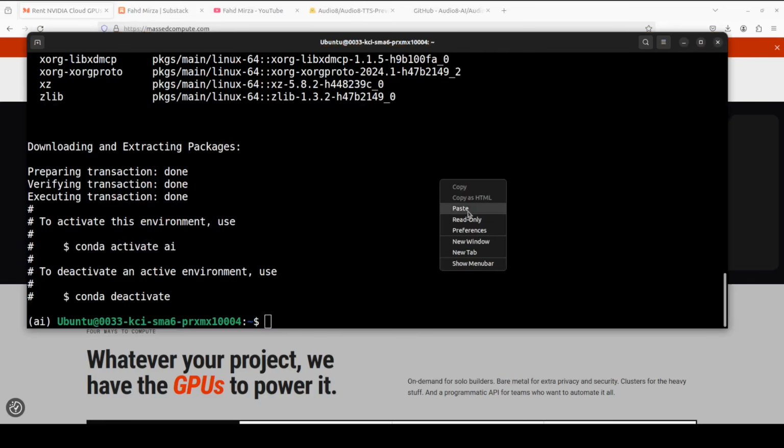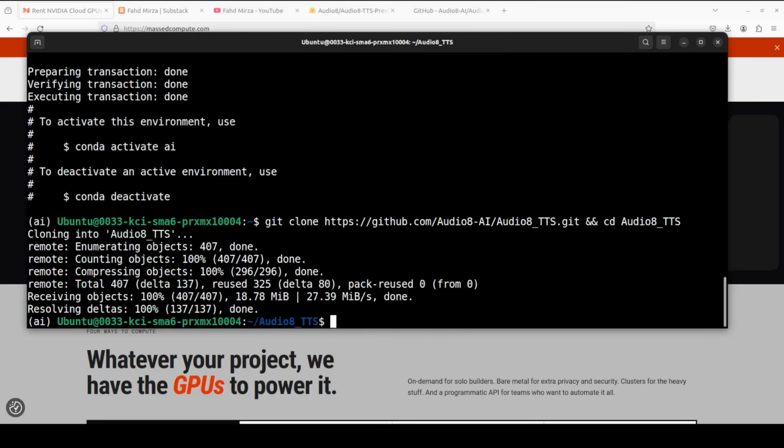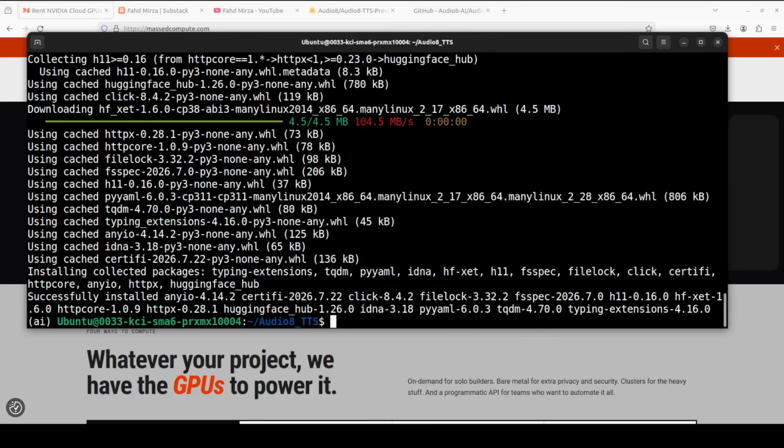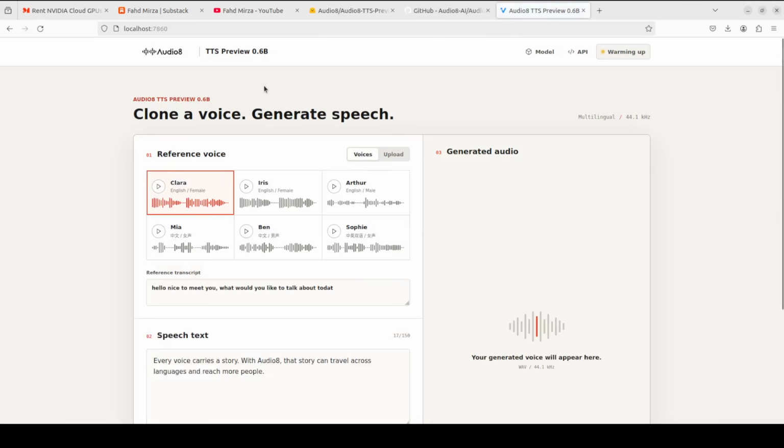And now let me git clone the repo and I will again drop the link in video's description. Let's install all the requirements. And now let me launch their inference demo from the root of the repo. And the Gradio demo is running. Let me open it in the browser at localhost port 7860. There you go. So it is still warming up. Let's wait.